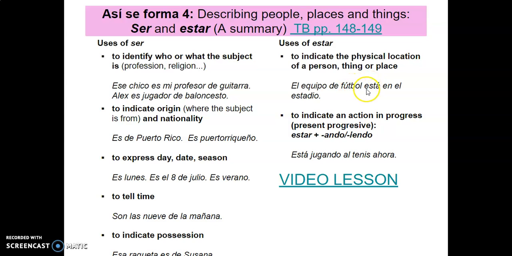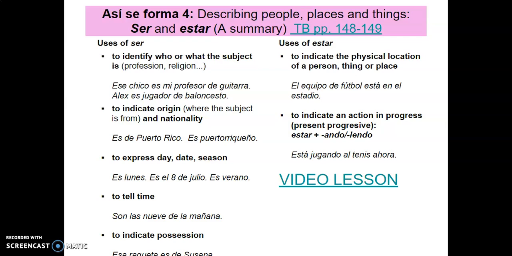El equipo de fútbol está en el estadio. The football team is in the stadium. Remember, if we're using en to say where something is located in, you're going to use estar, right? And if you're saying is from, you're going to use es or son. Es de, son de, está en, están en, or estamos en, and so on and so forth.